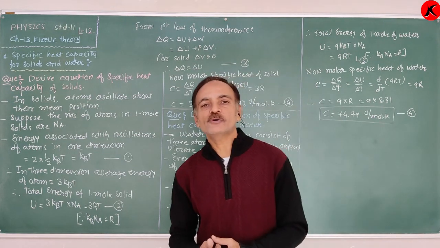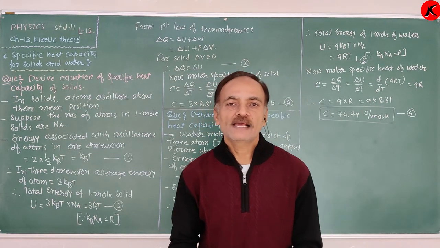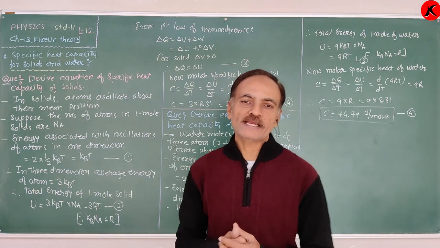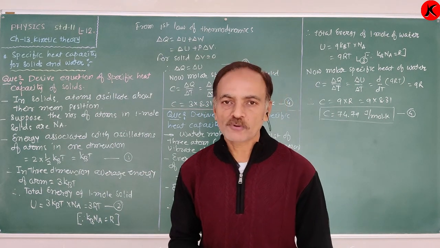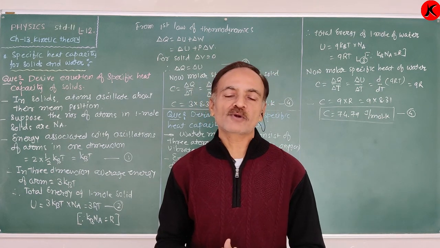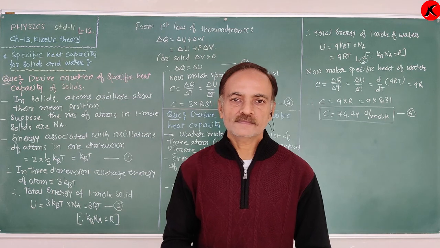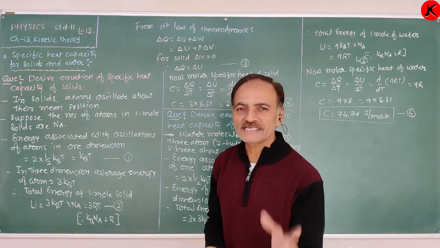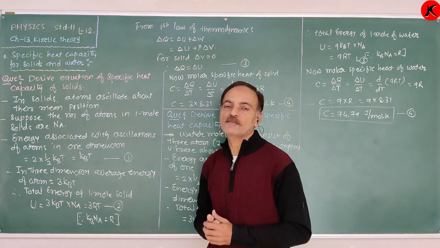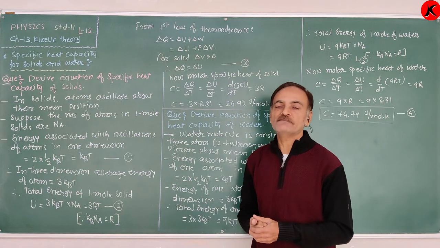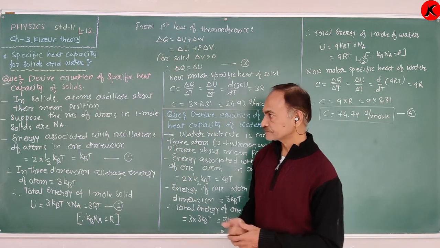Linear motion and rotational motion are not performed by the molecule of a solid, because in a solid the intermolecular forces are strong and the separation between the molecules is very small. Therefore, the molecule of a solid only possesses vibrational motion, and atoms oscillate about their mean position only.